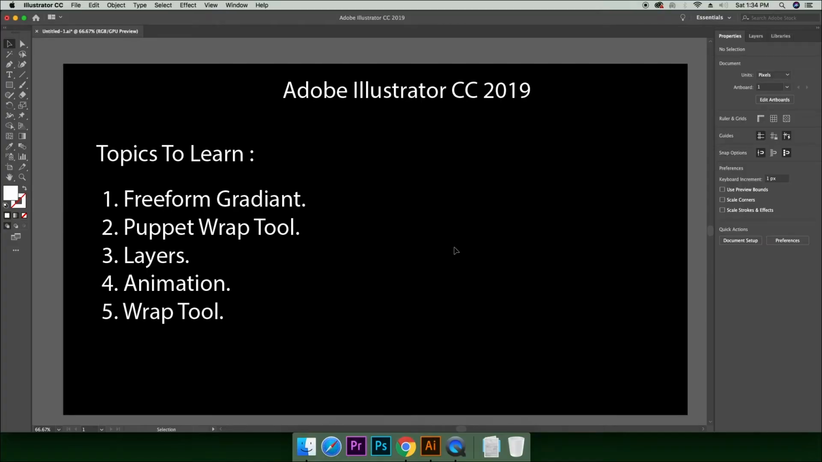Hello everyone. Today we shall be learning how to use the Puppet Wrap tool in Adobe Illustrator CC 2019. Along with the Puppet Wrap tool, we'll be learning the freeform gradient, layers, animation, and the wrap tool.